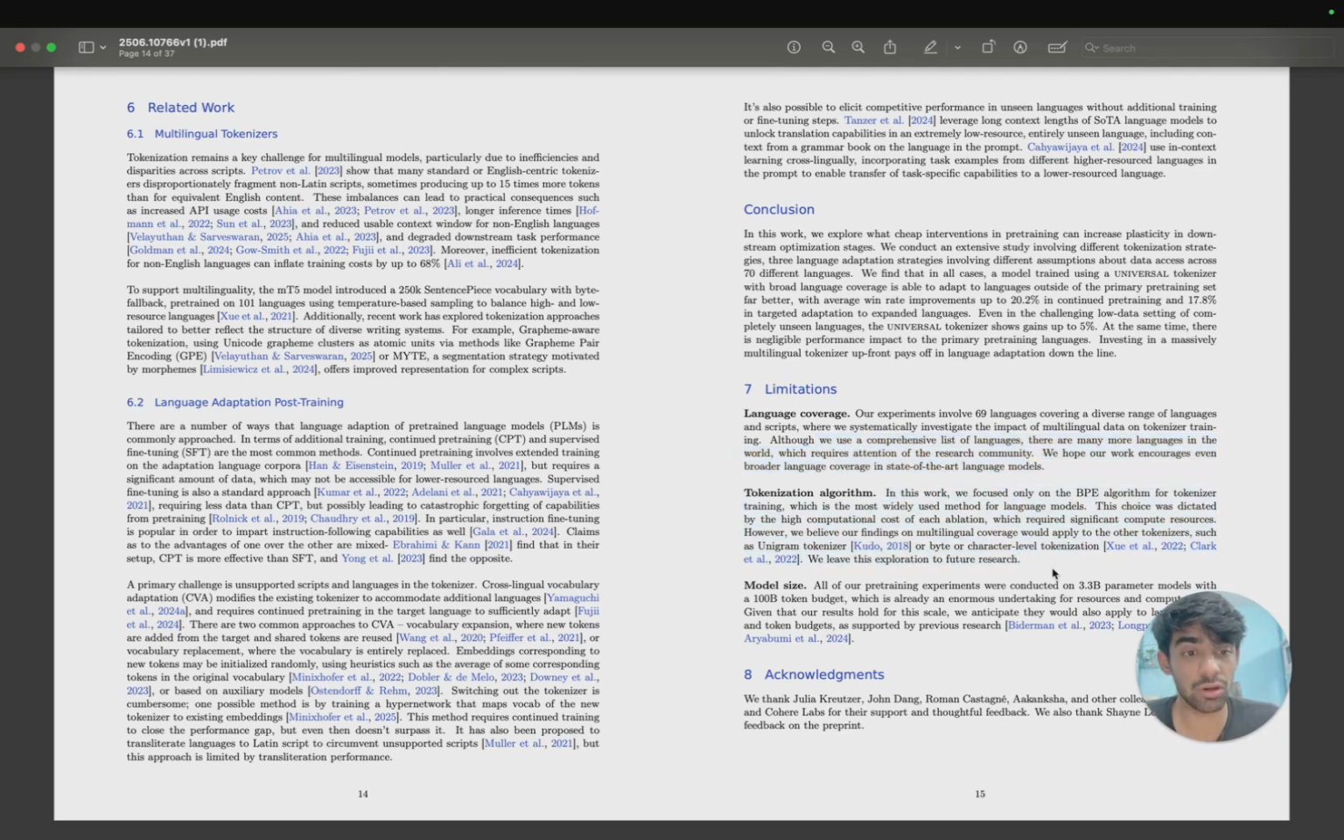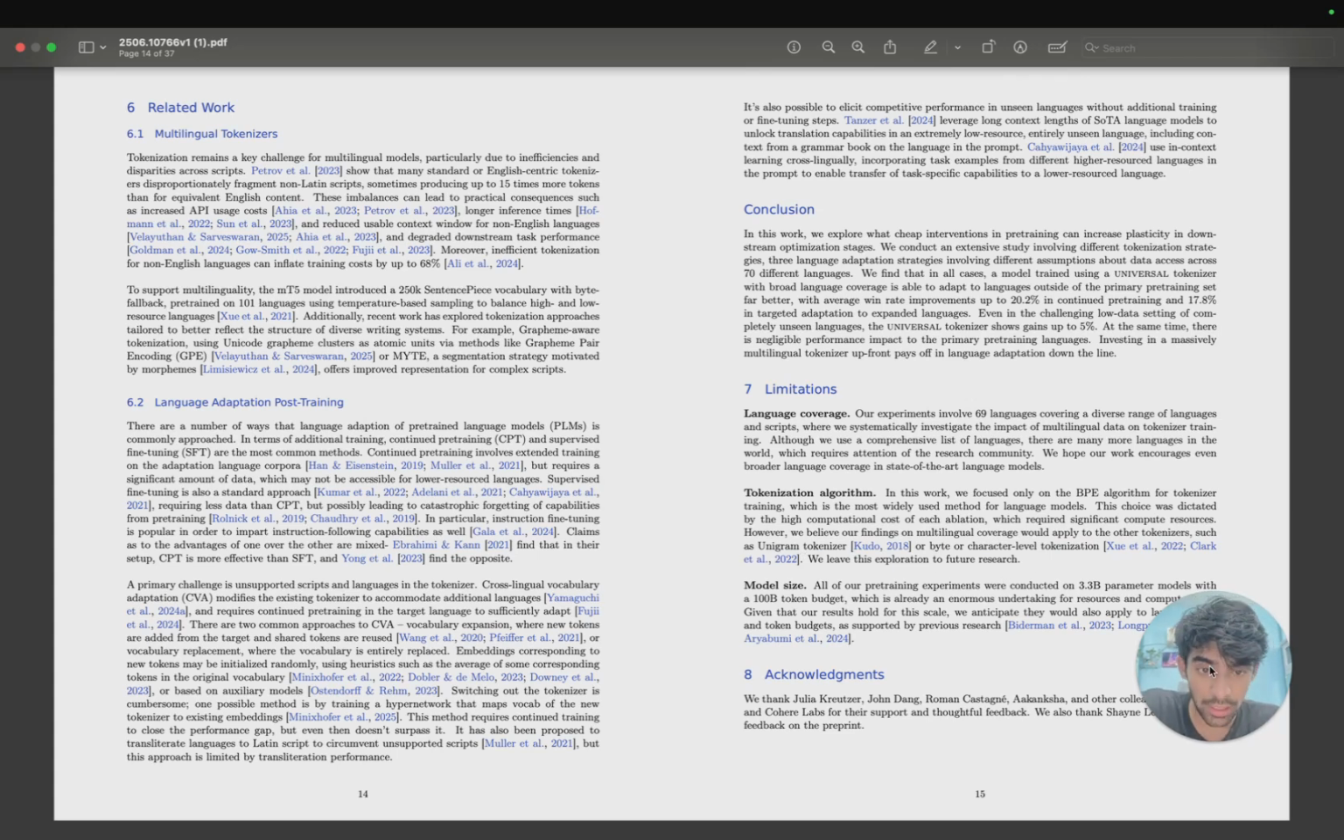In this work, we focused on only the byte pair encoding algorithm for tokenizer training. For people who don't know, there are several algorithms present. SentencePiece is one of the tokenizers where you can start, and then byte pair encoding. The BPE algorithm for tokenizer training is the most widely used method for language models. It's very famous. The choice was dictated by the high computational cost of each ablation, which required significant compute resources. However, we believe the findings would apply to other tokenizers such as the unigram tokenizer, byte or character level tokenization. We leave this exploration to future research.